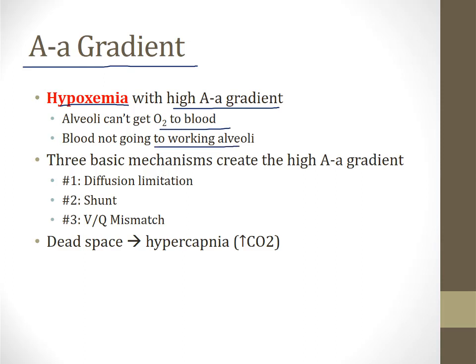And there are many diseases that cause hypoxemia with a high AA gradient. These include things you are familiar with like pneumonia and pulmonary embolism and interstitial fibrosis. But underlying all of those disorders are three basic mechanisms that cause hypoxia. The first one is called diffusion limitation, the second one is shunt, and the third one is VQ mismatch. So in this video, we'll go through all three of these mechanisms to help you understand how they lead to